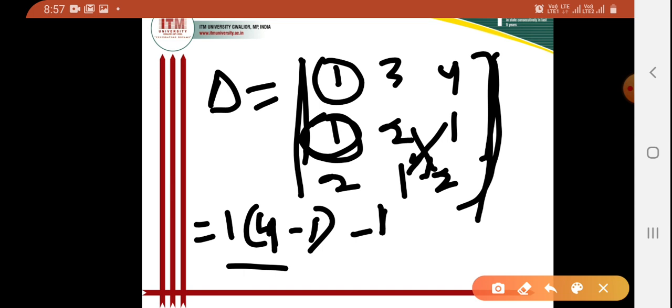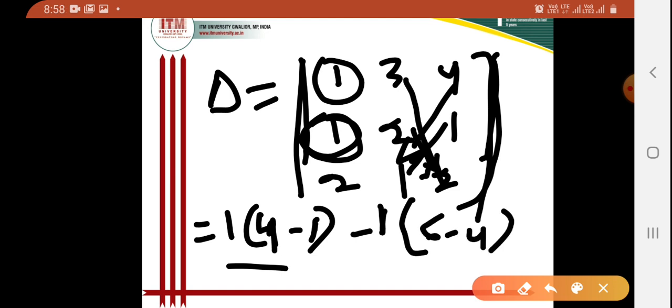Here I take the multiplication of these two and these two, and take the difference. So that will be 3 into 2, that is 6, minus 4 into 1, that is 4. So 6 minus 4.